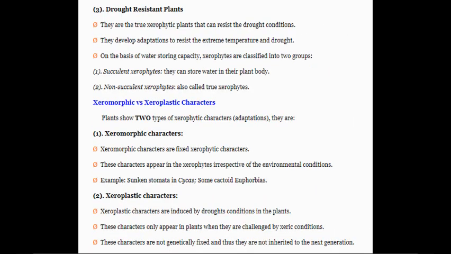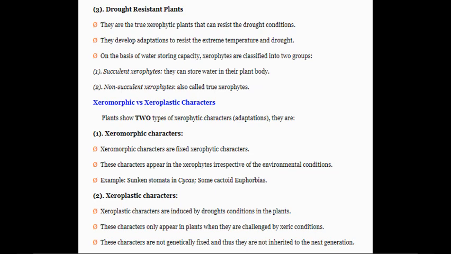Then the last type, that is drought resistant plants. Now they have strategies like they are the true xerophytic plants that can resist the drought conditions. These are the actual xerophytic plants. They develop adaptations to resist the extreme temperature and drought.